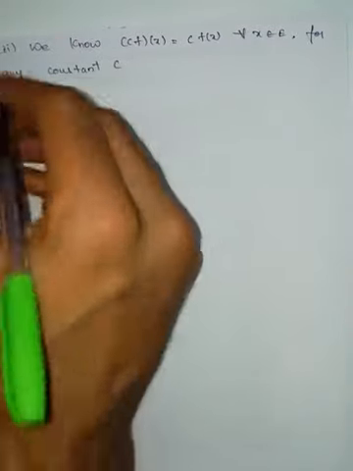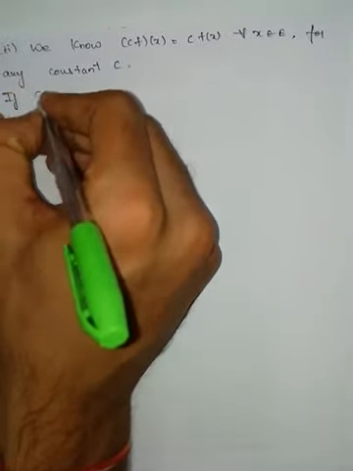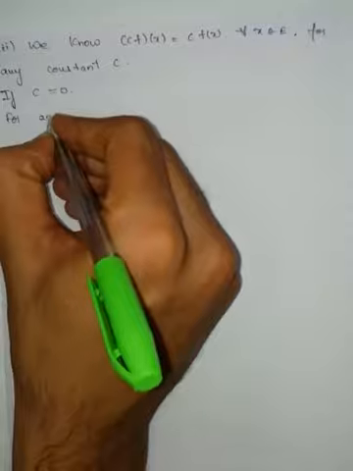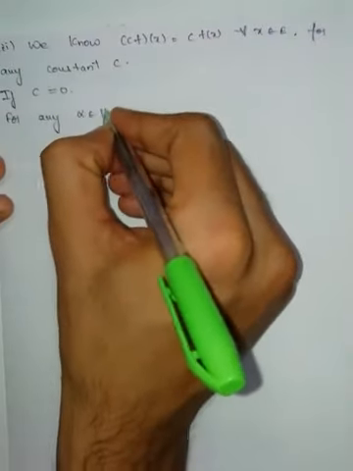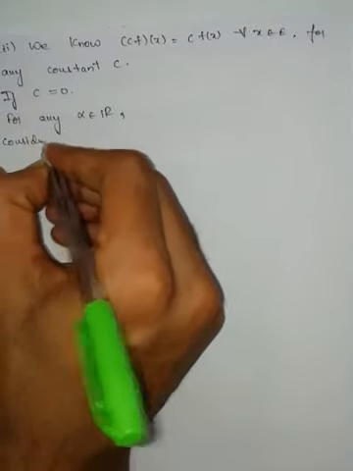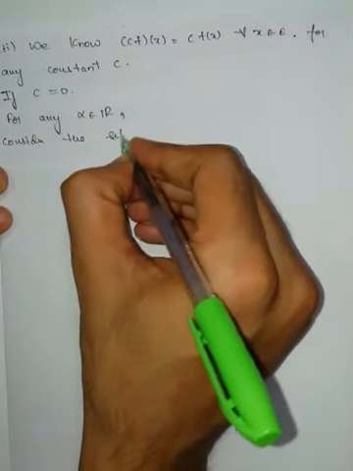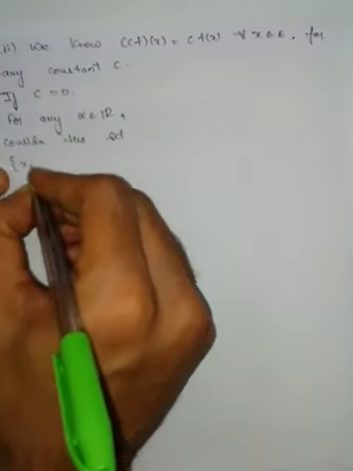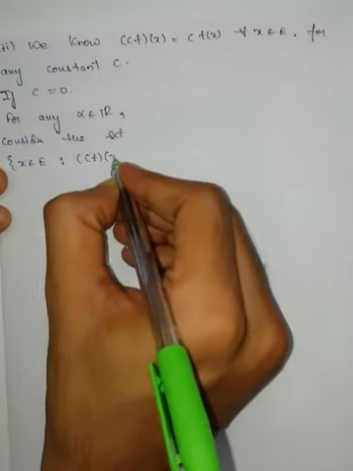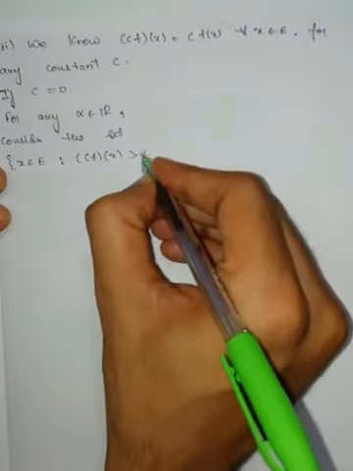So first one, if c is equal to 0, for any alpha belongs to R, consider the set of all those elements belongs to E such that cf of x is greater than alpha.